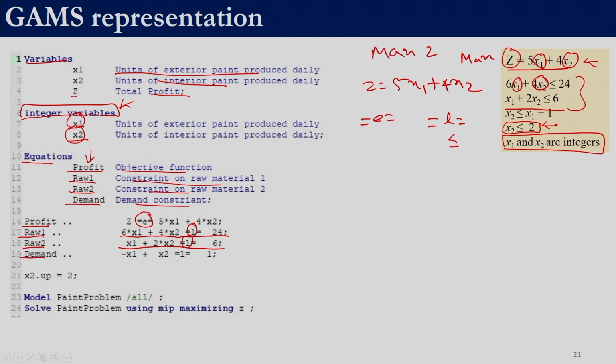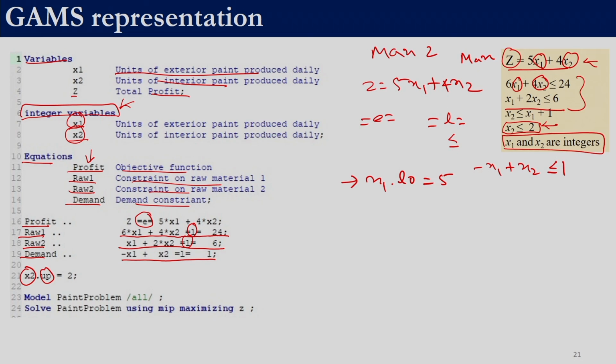Similarly, we have this demand constraint. The demand constraint we rewrite as minus x1 plus x2 should be less than or equal to 1. So over here minus x1 plus x2 is =L= 1, and this upper bound we are not specifying as an equation. If we want to specify an upper bound, we can use the name of the variable, in this case x2 dot up. So up will help us specify the upper bound. If we want to specify the lower bound, then we can do x1 dot lo is equal to 5. This will specify the lower bound for the variable x1, so x1 cannot take a value lower than 5.